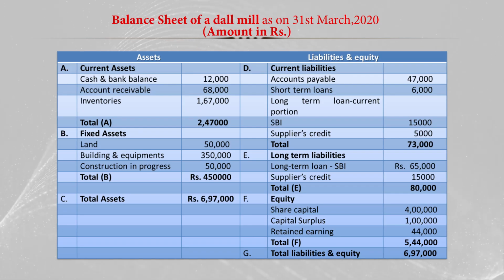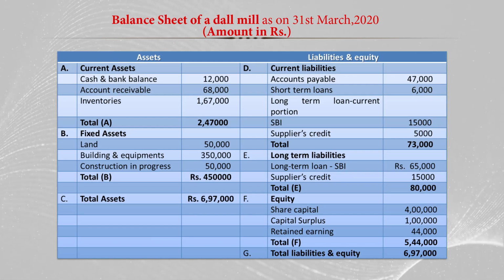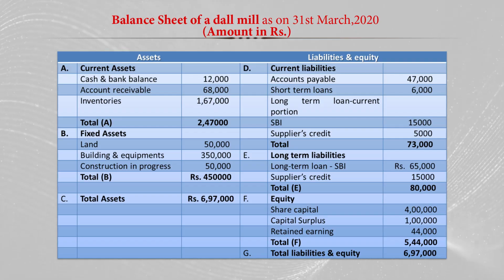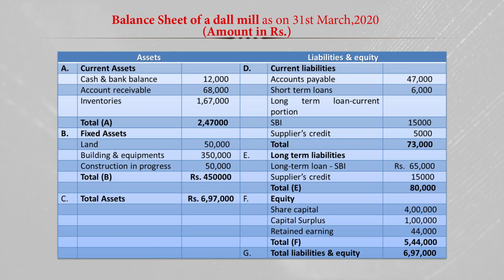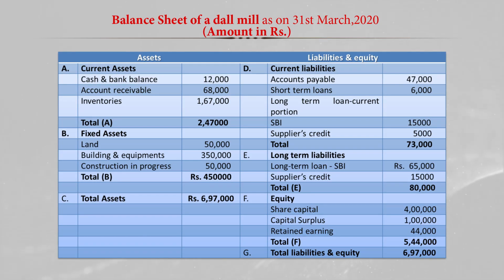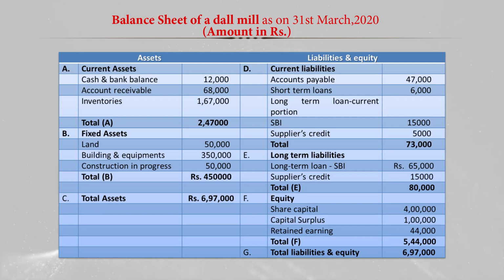We have taken a long term loan from the SBI, and out of that we have to pay 15,000 rupees in this particular year. So, that 15,000 is part of the current liabilities. And then supplier credit of 5,000 rupees. So, total current liability is 73,000, and now we will move to long term liability.